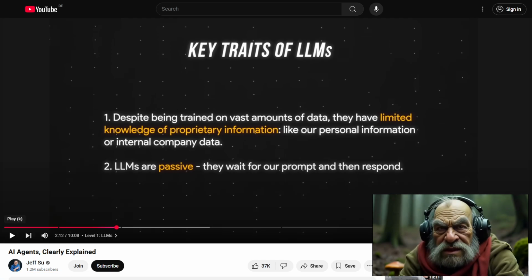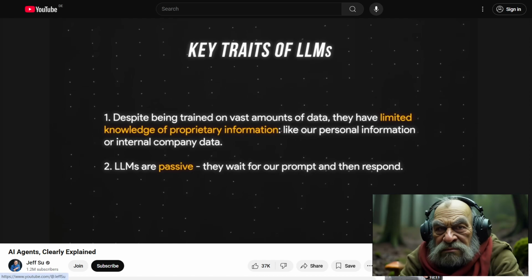Now we're getting into the meat of it. Limited knowledge and passivity. Sounds like my last attempt at a conversation with a particularly dull toad. These large language models are like that friend who just sits there waiting for you to say something interesting while they stare blankly into space. And let's be honest, if they can't access our personal info, they're about as useful as a soggy leaf in a rainstorm when it comes to real-life applications. It's almost comforting to know that even AI has its limitations, just like the rest of us. Now, let's see if he can keep this train rolling without derailing into more tech jargon.